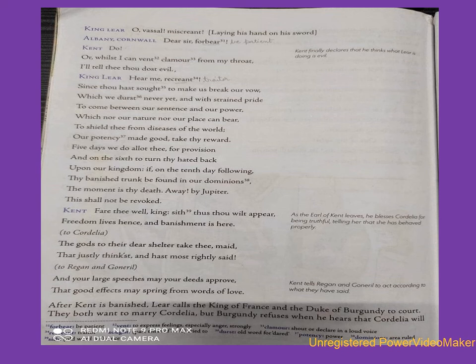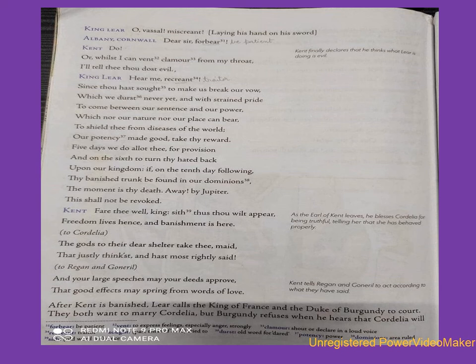Kent: Or whilst I can vent clamour from my throat, I will tell thee thou dost evil. So Kent says, you should be patient and you should listen to me. I am very angry with your decision. Vent means to express the feeling of anger. Clamor means shout loudly. So my throat will shout loudly and tell that the decision you have taken is an evil decision, a wrong decision of not giving any portion of your kingdom to your youngest daughter.